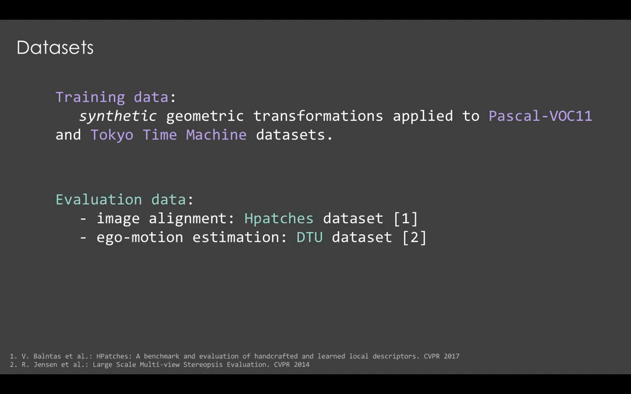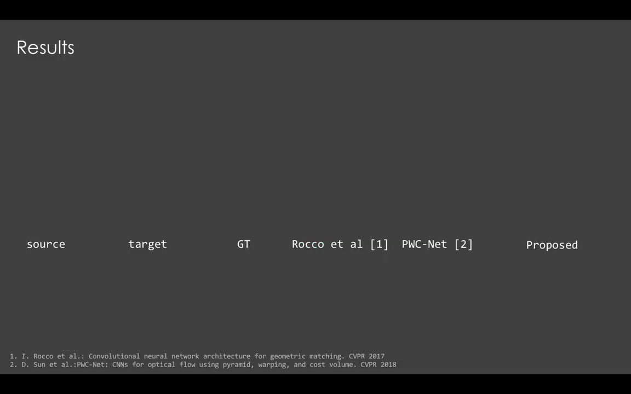To check the image alignment performance of the proposed approach, we evaluate the model on the HPatches dataset, consisting of several sequences of real images, with varying photometric and geometric changes. In addition, we apply our method to the problem of relative camera pose estimation. For this purpose, the DTU dataset has been used.